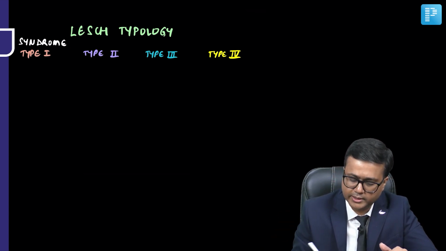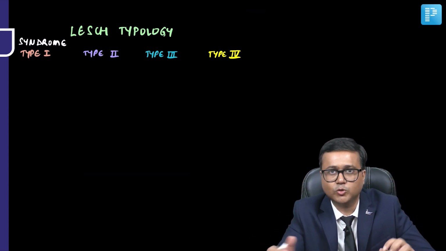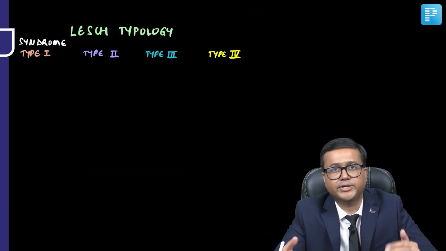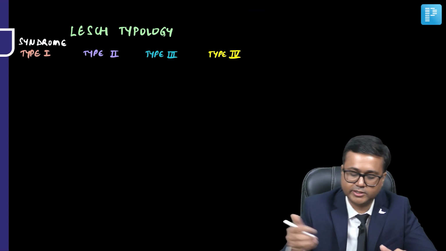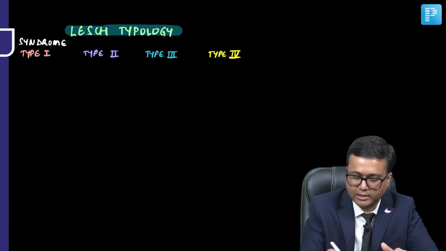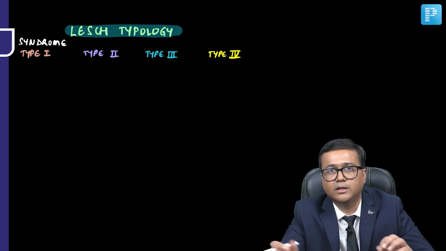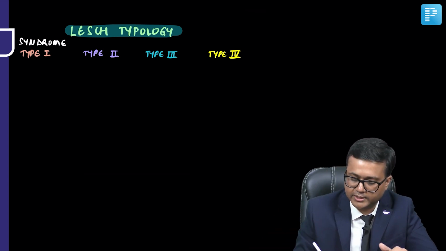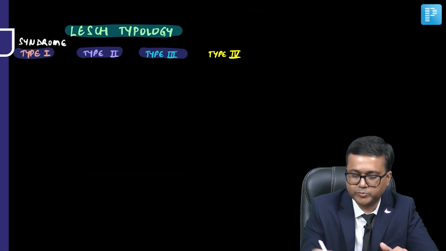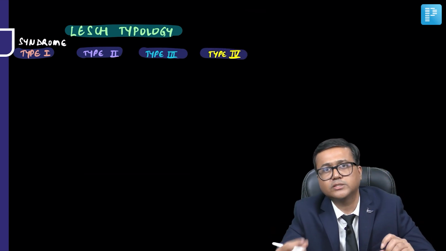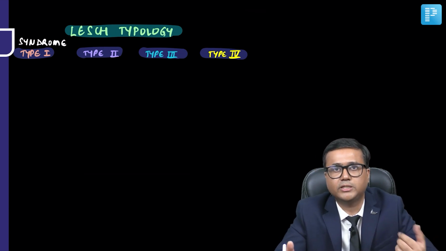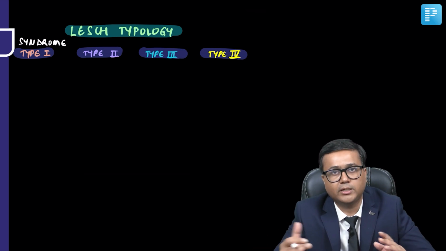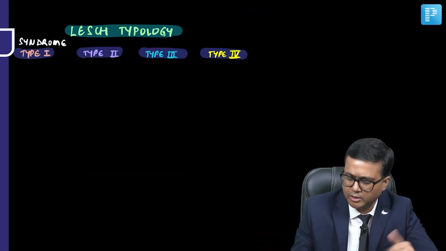Now, another typology, again, we'll just briefly discuss. In many articles, you find important material related to these typologies, and you find various classifications. So I'll touch upon one more classification, that is the Nice typology, and it has divided alcoholism into 4 syndromes, that is type 1, type 2, type 3, and type 4. Let's discuss briefly some of the important ones. They may be classified based on the symptoms seen, and treatment also varies in these different typologies.